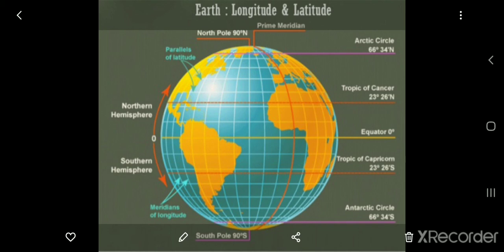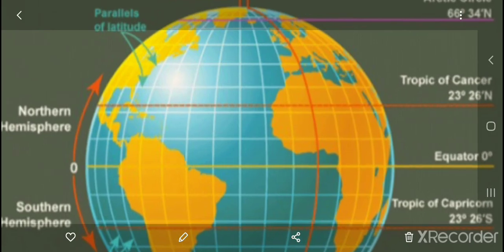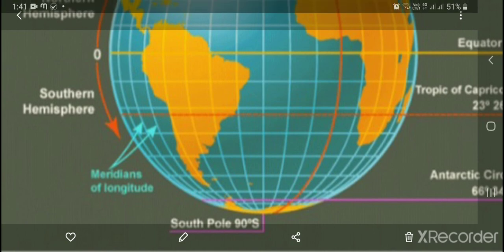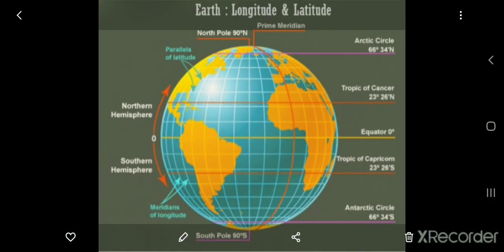There are only 2 important meridians, that is the 0 degree meridian. As in the previous chapter we have learned, the 0 degree meridian is a meridian. You can see the vertical lines here. Yes, so 0 degree is also called what? Prime meridian, and the prime meridian is also called the Greenwich meridian. Okay.